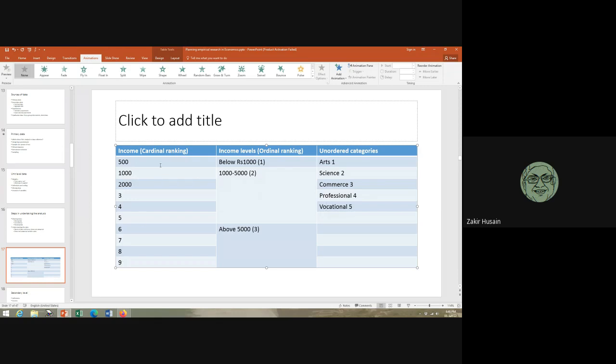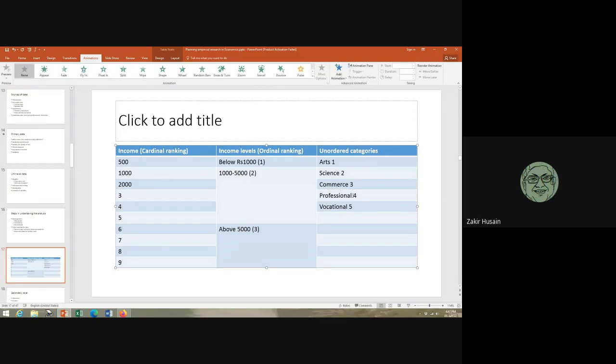In case of continuous variables, you have a cardinal ranking. In this case, these are categorical. Here you have an ordinal ranking. You are only able to say which is better, which is worse, not how much. And here, these are descriptive categories which do not have any connotation about which is better, which is worse.